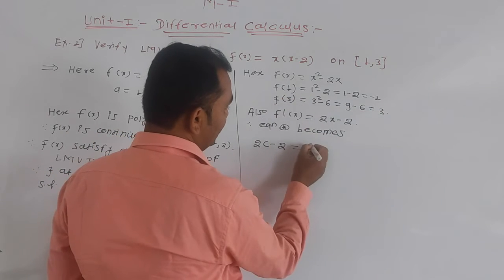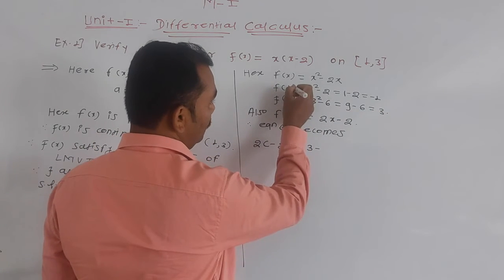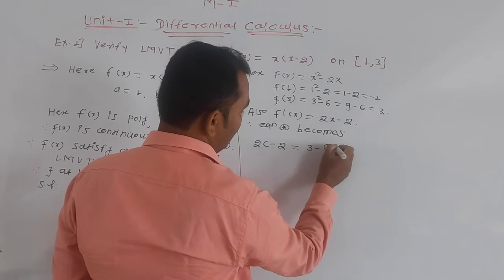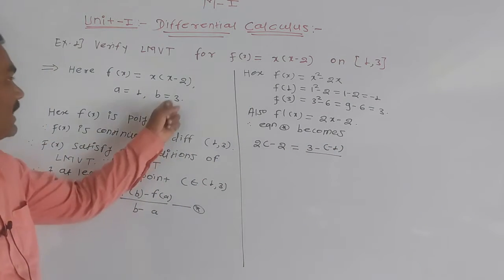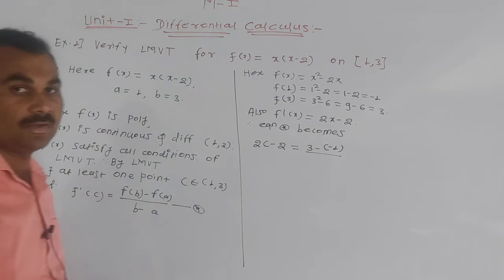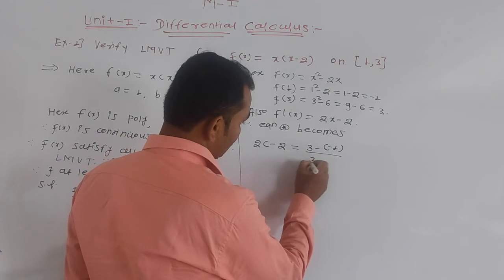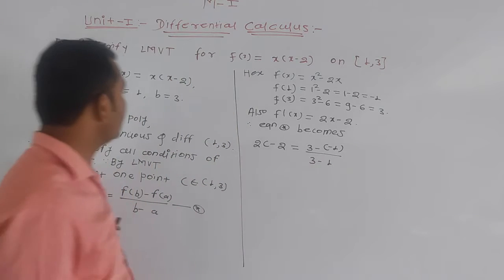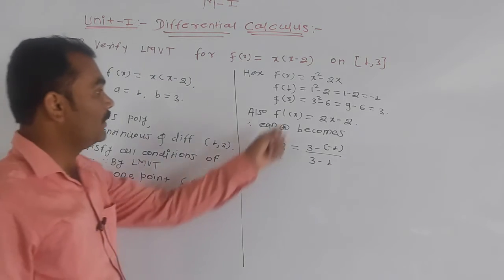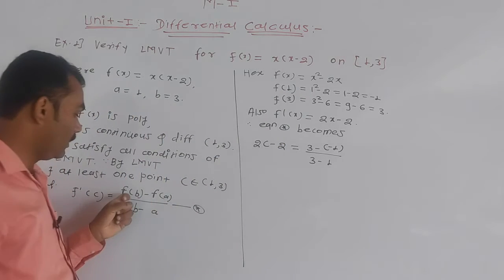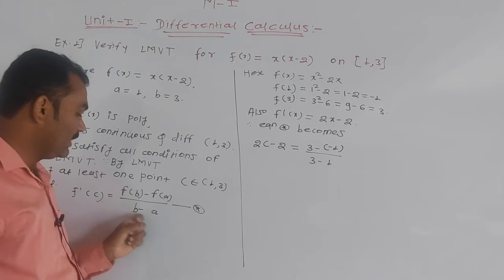f of 3 क्या है? 3 minus f of 1, this is your minus 1 divided by b minus 1. तो b कितना है यहाँ पे? b is 3 and a is 1. तो क्या जाएगा? b minus 1? 3 minus 1. Correct? Okay, value of f of 1, value of f of 3. f of b minus f of a divided by b minus 1.